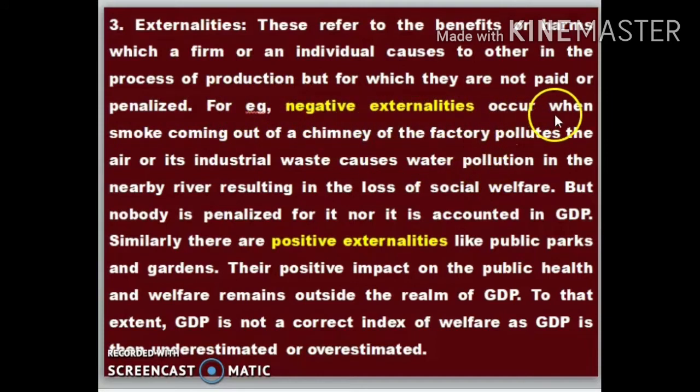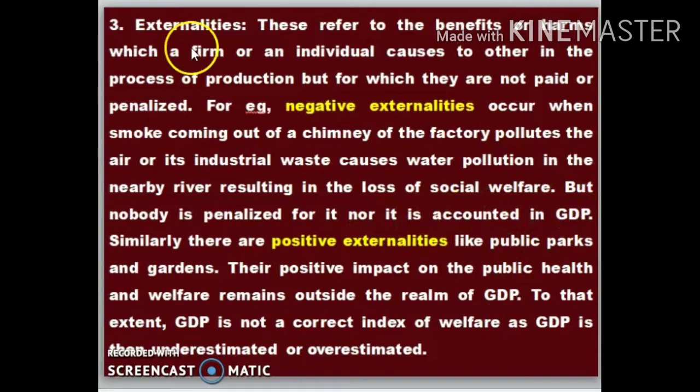Negative externalities occur when smoke coming out of the chimney of a factory pollutes the air, or its industry waste causes water pollution in the nearby river, resulting in the loss of social welfare. But nobody is penalized for it, nor is it accounted in GDP.